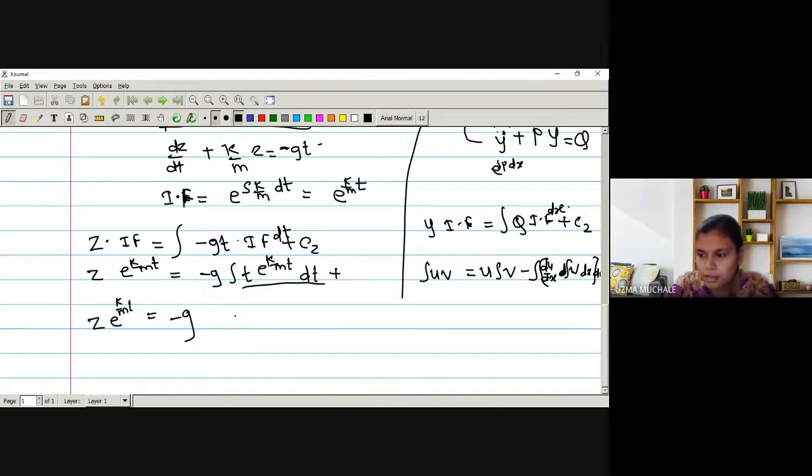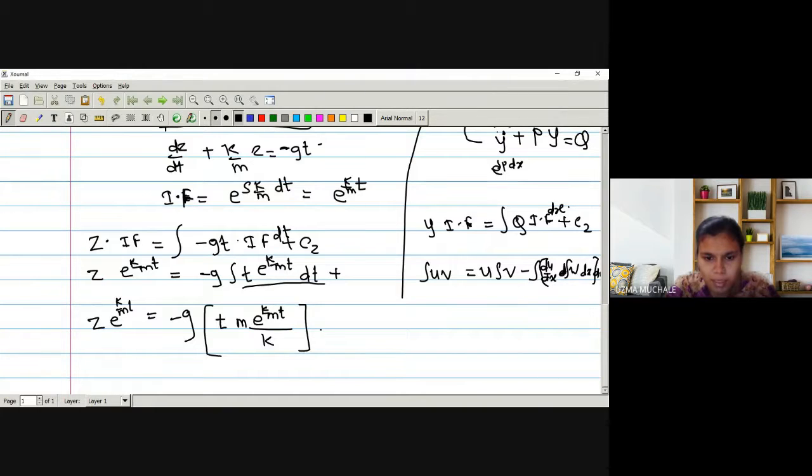Let me keep minus g outside as it is. We'll have the bracket, this t as it is. The integration of this term is e raised to k by m into t divided by k by m, so I can write it as m by k. So this is the first term, correct?